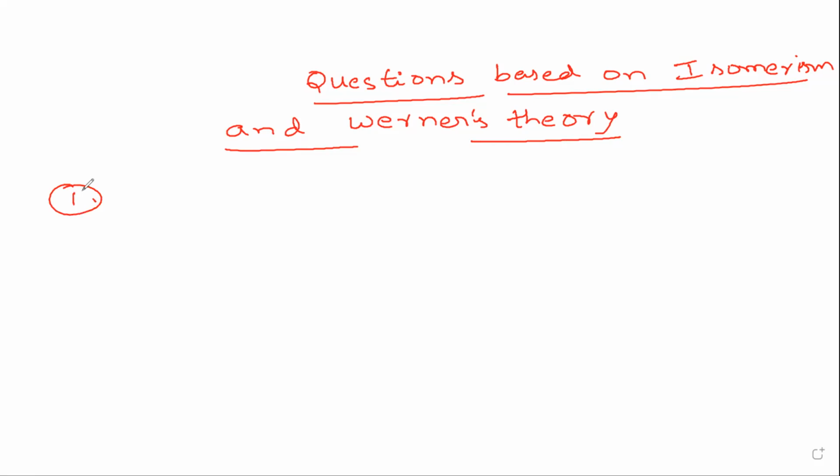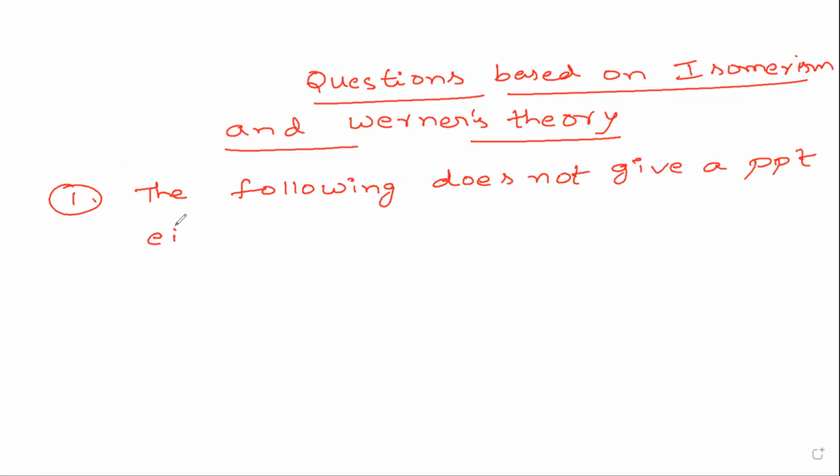Which of the following does not give a precipitate either with silver nitrate or barium chloride solution? Sorry, here I have written a mistake, it is silver nitrate.